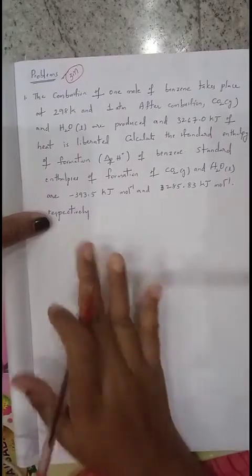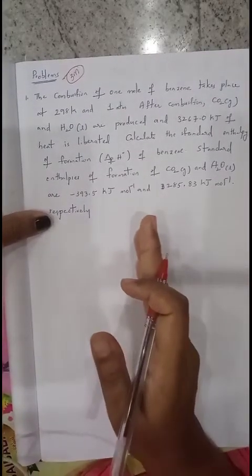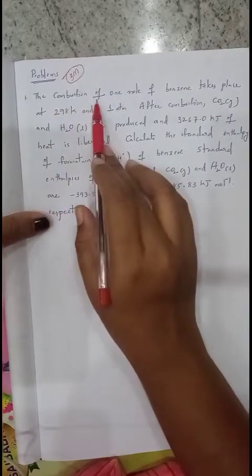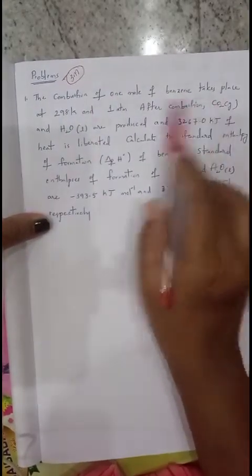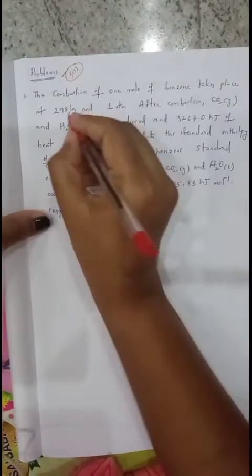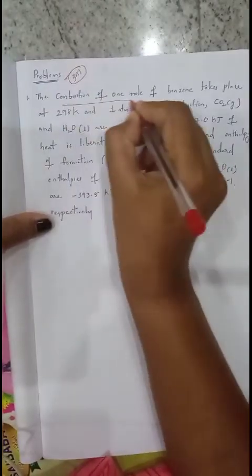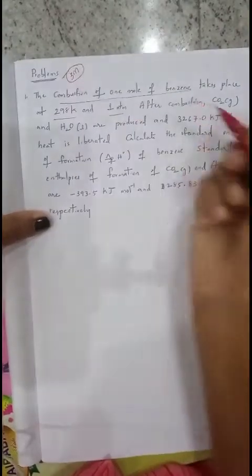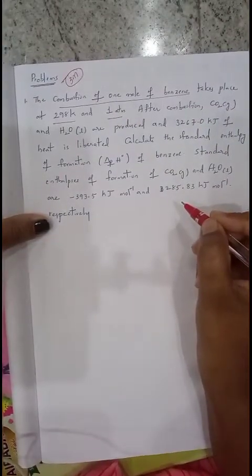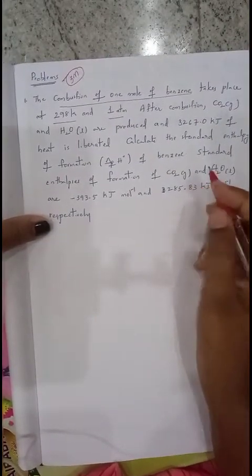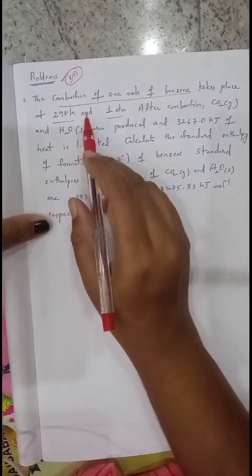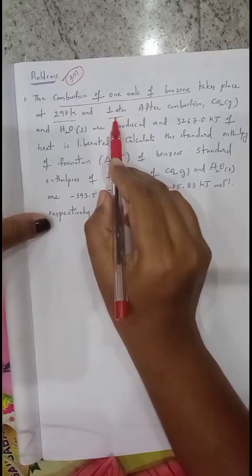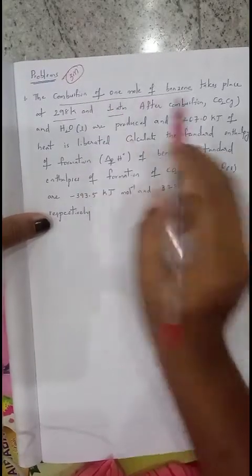Listen carefully. Only 6 problems are there. You want to concentrate on the 6. Now the first problem is the combustion of 1 mole of benzene takes place at 298 kelvins and 1 atmospheric pressure. That is called standard enthalpy of combustion of benzene. Why is it standard? Because it is taking place at a standard temperature and pressure. So we can say it is a standard enthalpy of combustion.